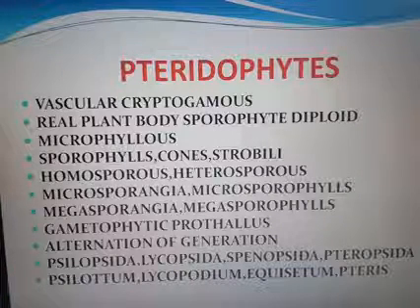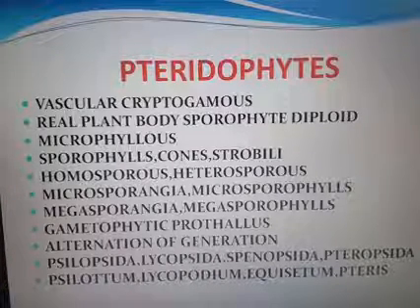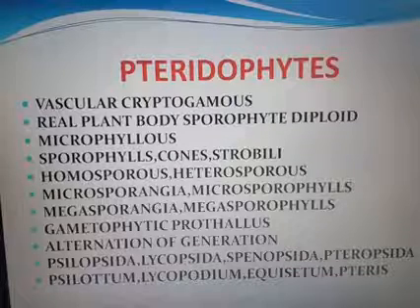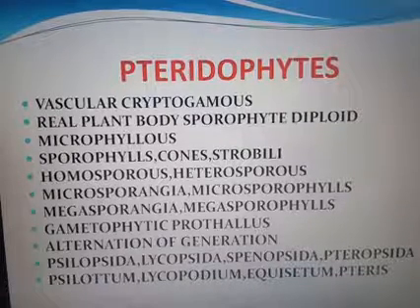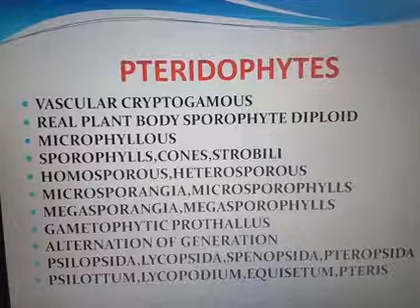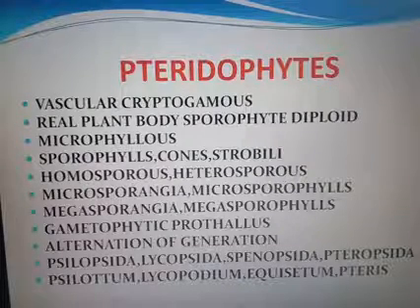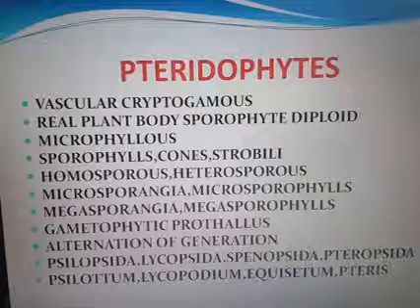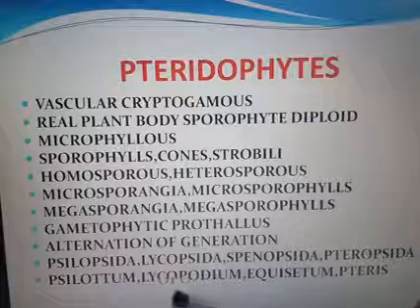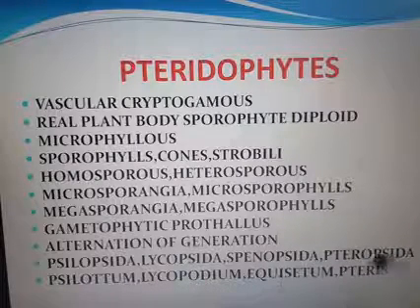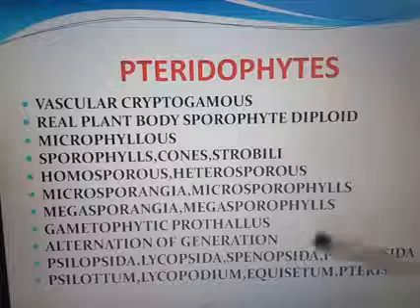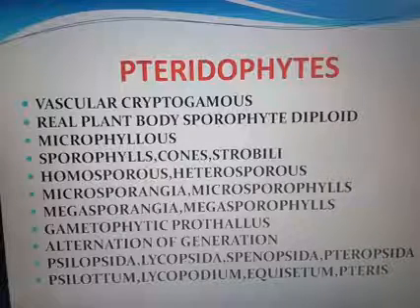An example for this pteridophyte is fern. The common example is the walking fern. The scientific name, that is the biological name, of walking fern is Adiantum. You can use these also as examples for the pteridophytes: Coelotum, Lycopodium, Equisetum and Pteris. I hope you all can understand the topic pteridophytes.